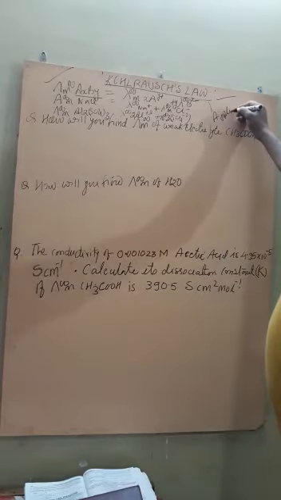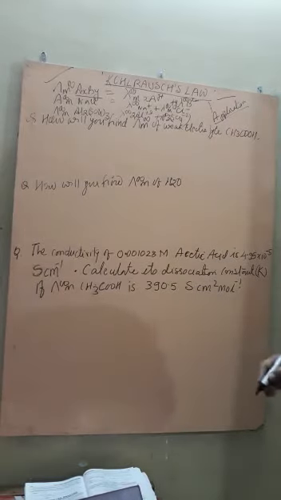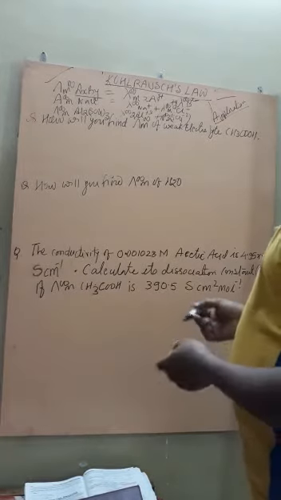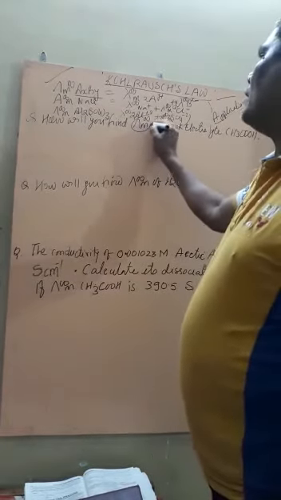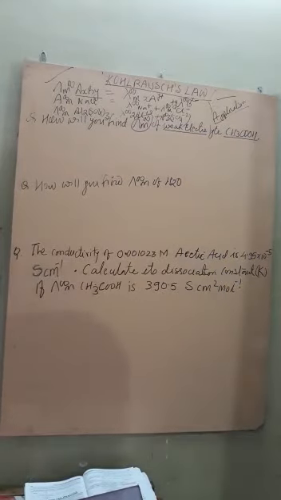Now, the applications of Kohlrausch law. With the help of Kohlrausch law, by getting the values of some strong electrolytes, we can find the molar conductivity value at infinite dilution of a weak electrolyte like acetic acid. How to find it?